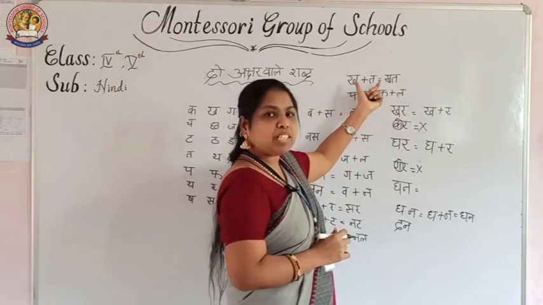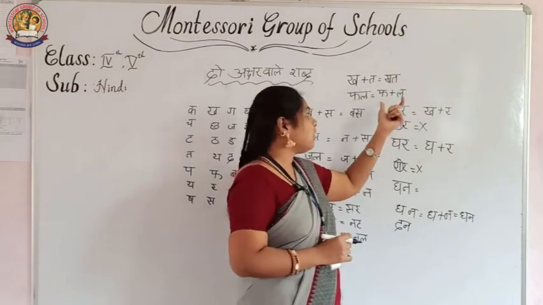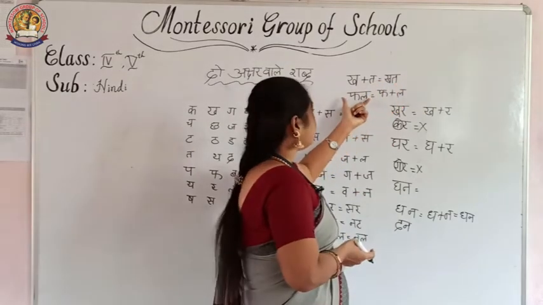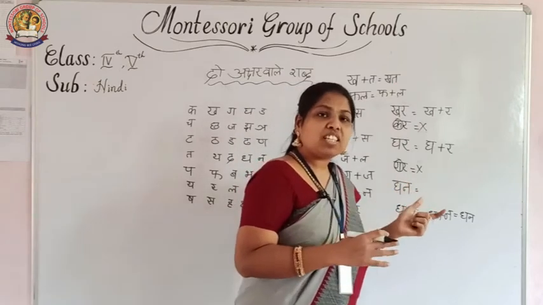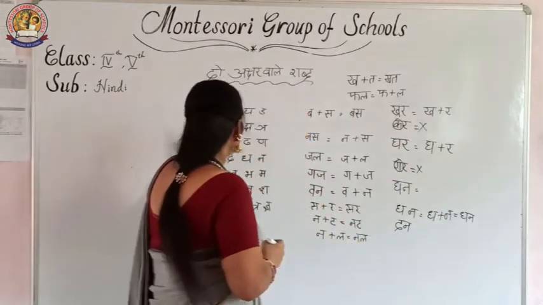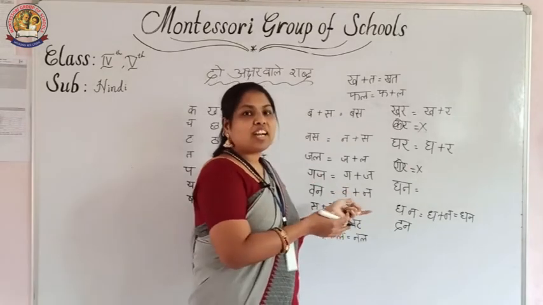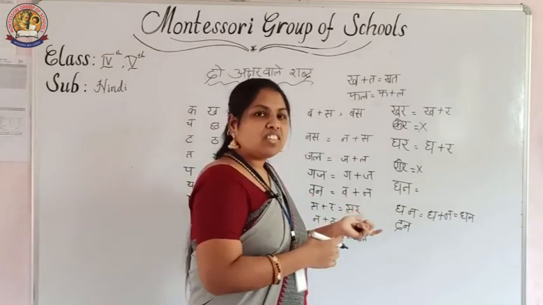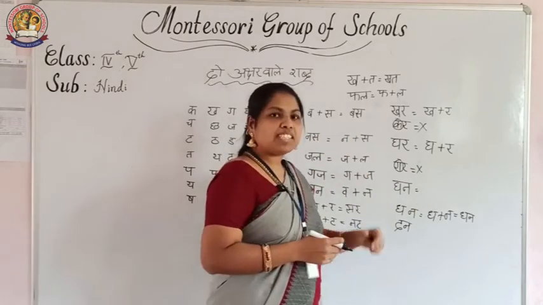See, one I am explaining with letters and another one with the word. You must identify what is given there, how to join and how to make a sound. If the word is there, what are the letters in that one, what is the pronunciation of that one, we can identify very clearly then. If you know all these letters fluently, we can explore more words. What are the words with two-letter words, three-letter words and four-letter words? What is the word given there? Then after this word we can form a sentence also.